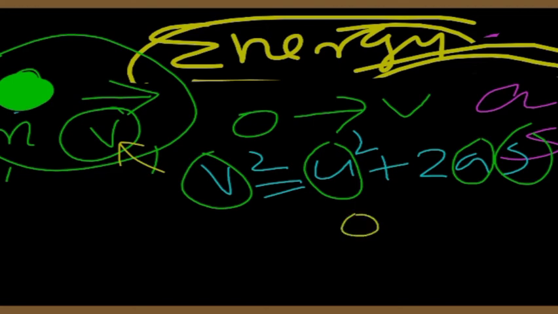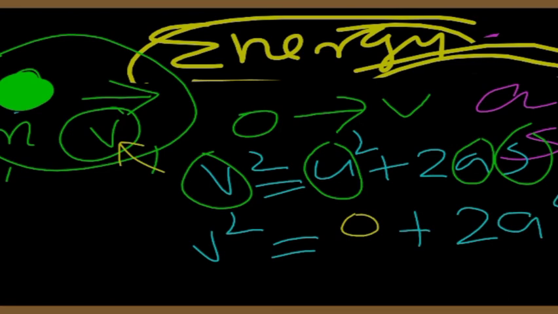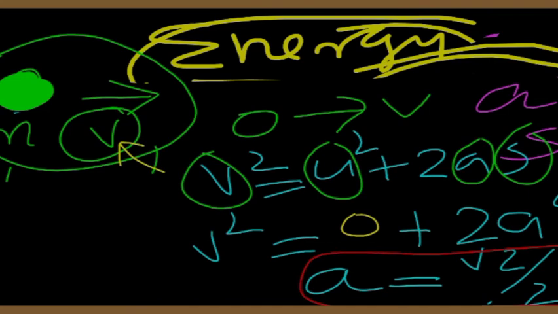So we can write this equation as v square equal to 0 plus 2as. From this, you can write acceleration as v square by 2s. By rearranging this equation, you have acceleration is equal to v square by 2s.